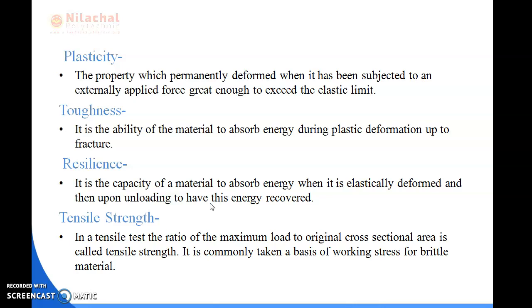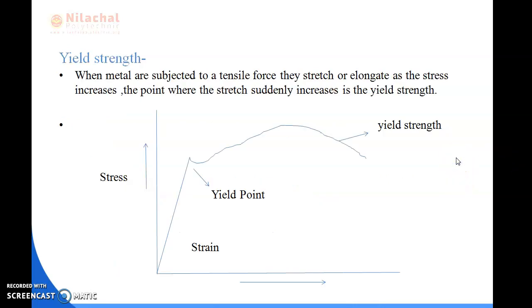Next is yield strength. In this line diagram of yield strength, one axis denotes stress and the other denotes strain, and this is the yield point. The strength at the yield point is called the yield strength. But what is the yield point?